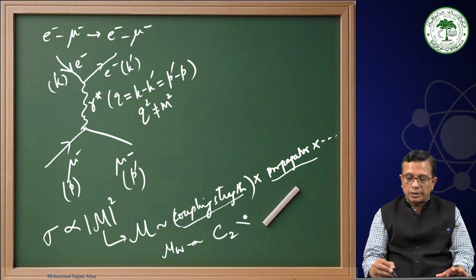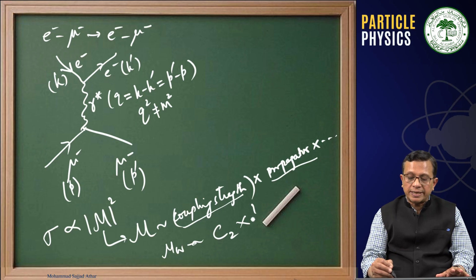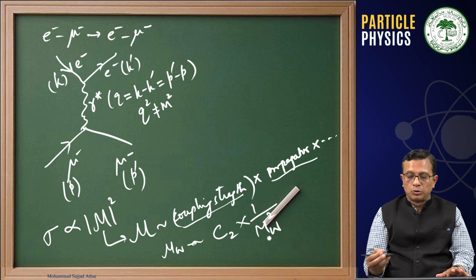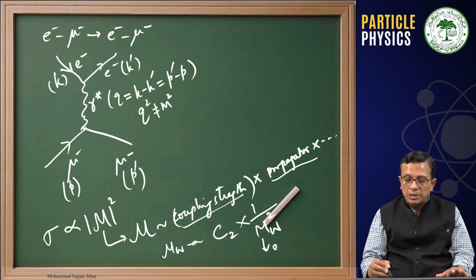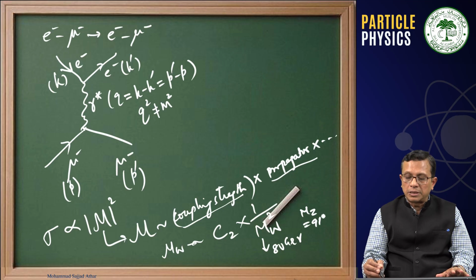call it C2, and here the photons are massless, but the W bosons or Z0 bosons are massive. There, in the Feynman rules, you have a propagator that is proportional to 1 over mW square, and this mW is around 80 GeV and mZ is around 91 GeV.